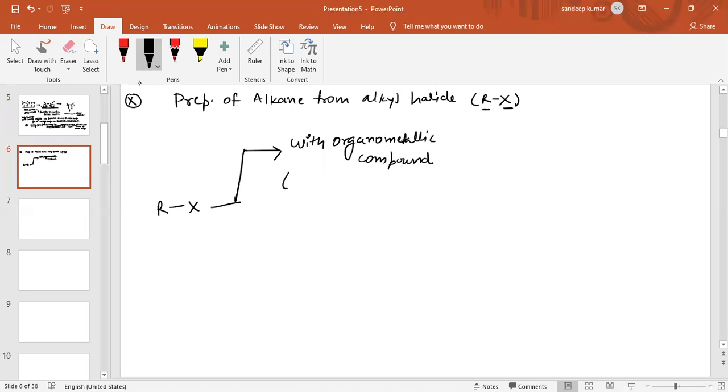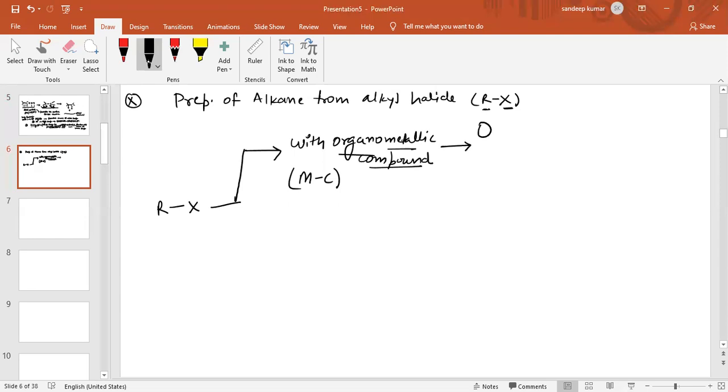When there is a metal-carbon bond, we call it an organometallic compound. Whenever a metal-carbon bond is present, it is organometallic. Now see, which reactions use organometallic compounds?